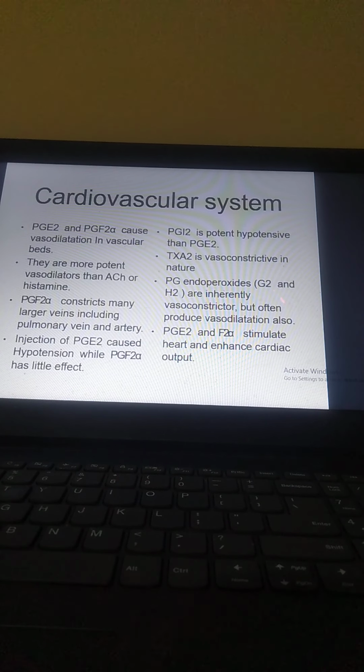The endoperoxides PGG2 and PGH2 are inherently vasoconstrictor but often produce vasodilation. Also PGE2 and PGF2 alpha stimulate the heart and enhance cardiac output.